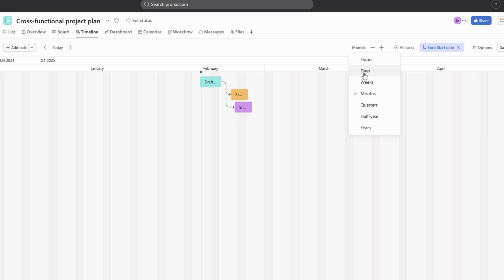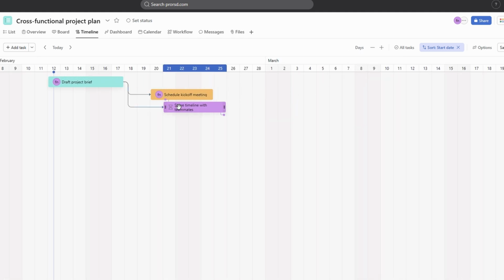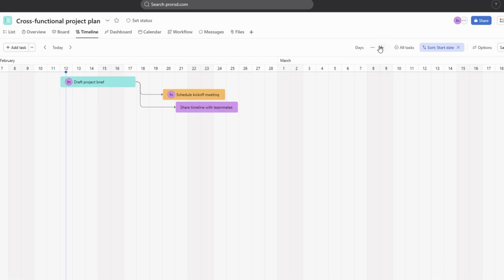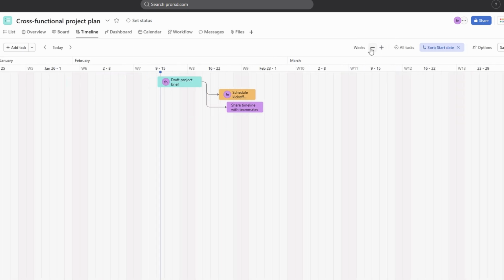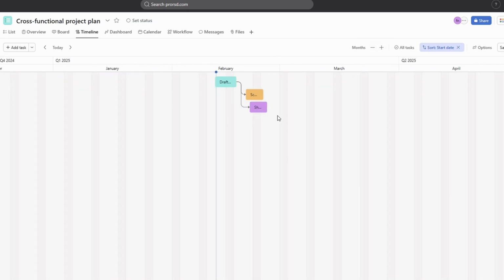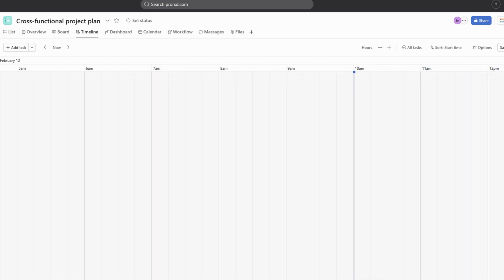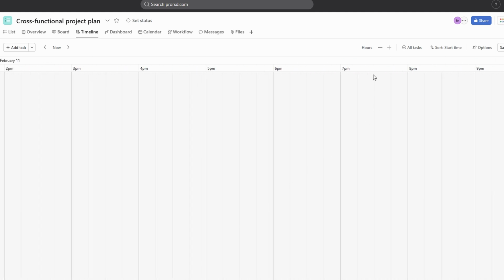Adjusting the time scale allows you to zoom in for a detailed look at specific tasks or zoom out to understand how the project fits into a larger timeline. This ensures that no matter how big or small your project is, you can see the information in a way that's most useful for your planning and decision-making.